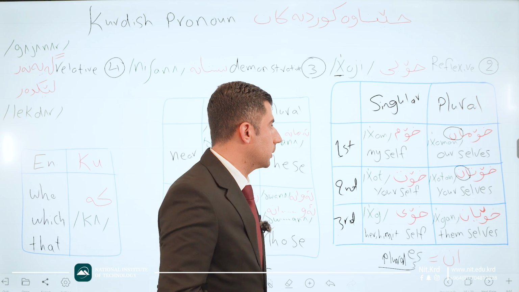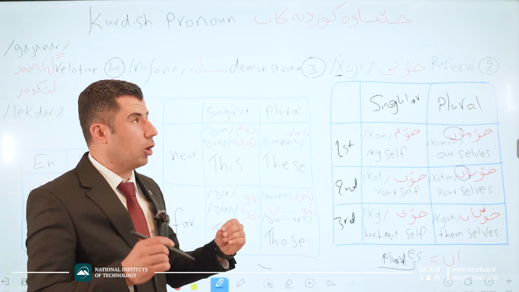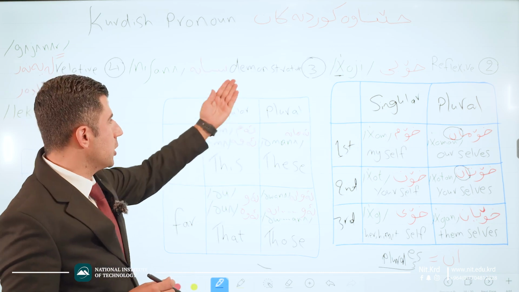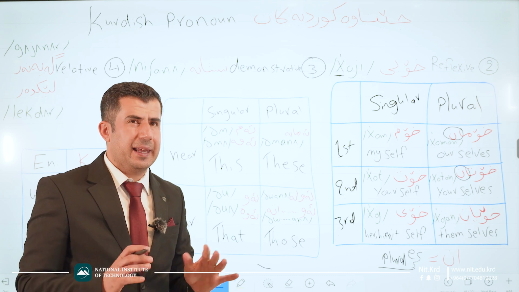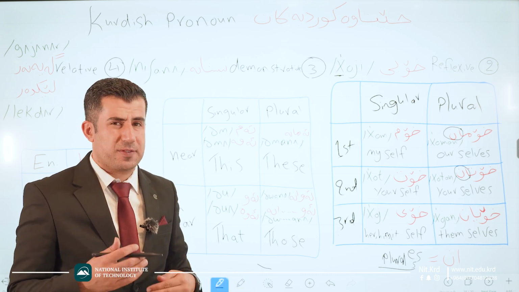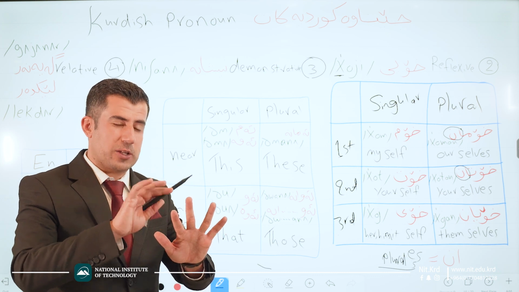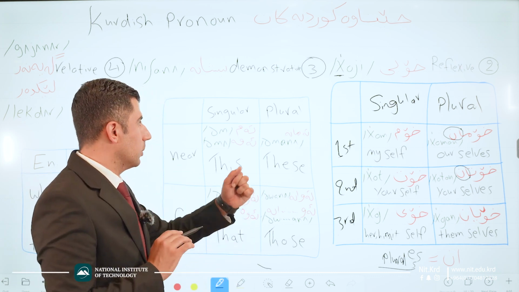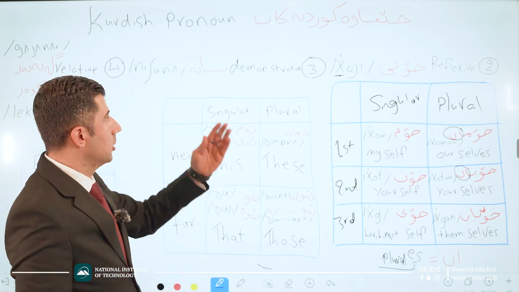Good. Be careful. Good. The third set of Kurdish pronouns, we call demonstrative pronouns. Okay? In English, I think we do not have such cases in the subject, object, and adjectives and possessive. No, good. In Kurdish language, we have demonstrative pronouns.